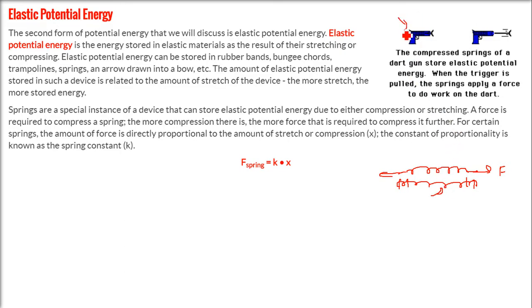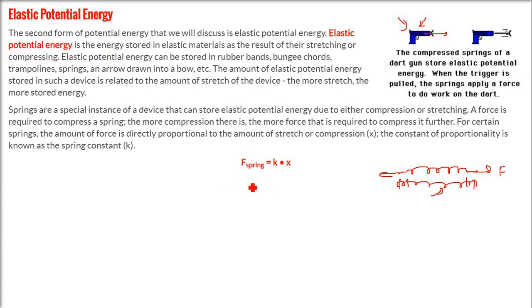For example, if you have a bullet and there is a spring, when you press here, what will happen? This is a compressed spring. Now it has energy, and this compressed spring will send this bullet, because it has been compressed. So anything which is compressed or elongated has energy. That is called elastic potential energy.